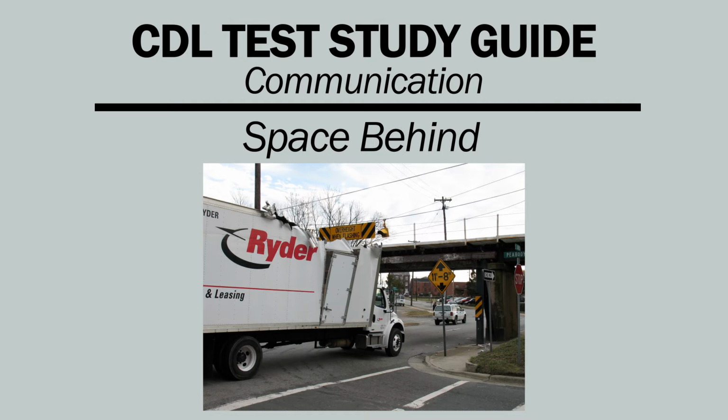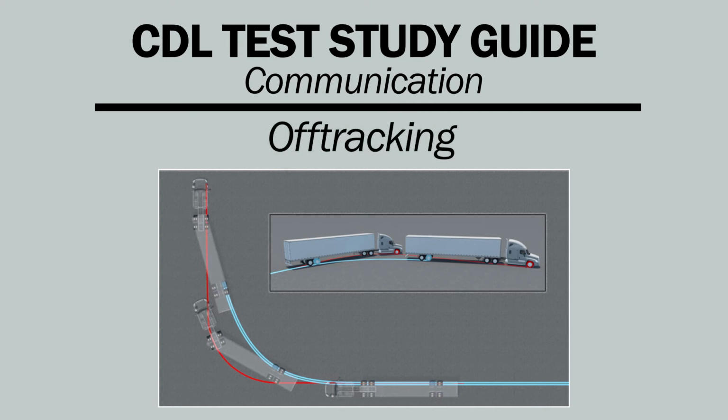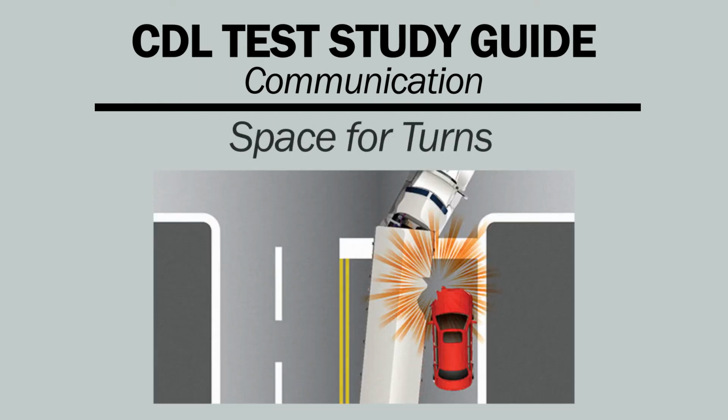Don't assume that the height posted at bridges and overpasses is correct. Repaving or packed snow may have reduced the clearance since the signs were posted. If you are not sure that you have space to pass under an object, go slowly or take another route. The definition of off-tracking: trailer wheels follow a different path than the tractor wheels. This is called off-tracking.